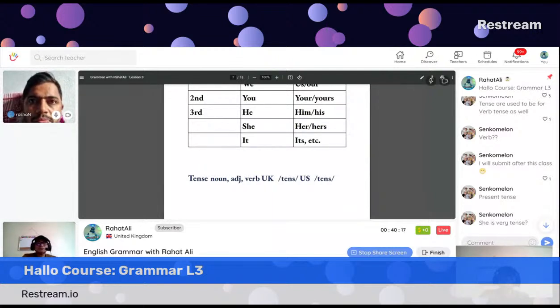Okay, how many tenses do you know? This tense is a noun. He is tense. That means that person is nervous. That is an adjective. Okay, and also sometimes we use tensed up as a verb, like you seem all tensed up, but it is an adjective, honestly, not a verb, I should say. Okay, she's very tense. Yes, Sanko, she's very nervous and worried. So it has a negative meaning, by the way, tense as an adjective.